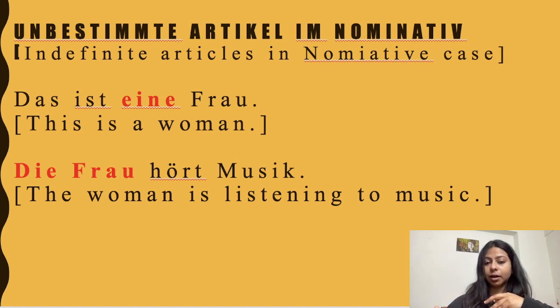When the bestimmte Artikel is die, the unbestimmte Artikel is eine. That is what you have to remember. Okay, so that is very important to remember.